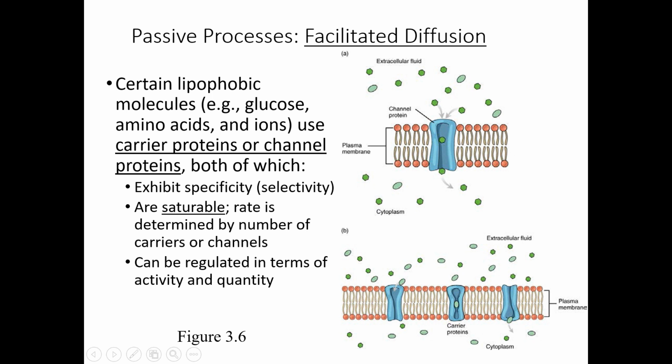Next, facilitated diffusion. Pretty much the same thing. Substances are crossing from high to low concentration, but now they are not going through the phospholipid bilayer, they are going through the special proteins. That is facilitated diffusion, going through the proteins. Those proteins, there are two types of them, carrier proteins or channel proteins, and both of them exhibit specificity or selectivity. It means they only allow certain molecules to go through them, not all of the molecules.